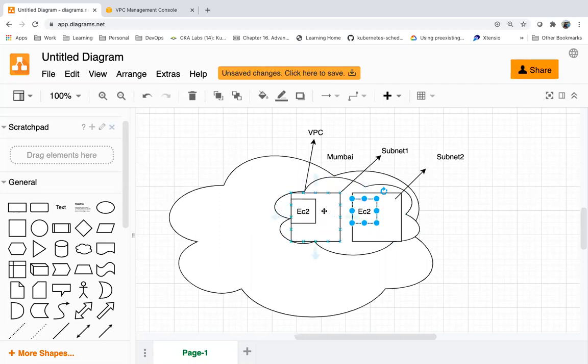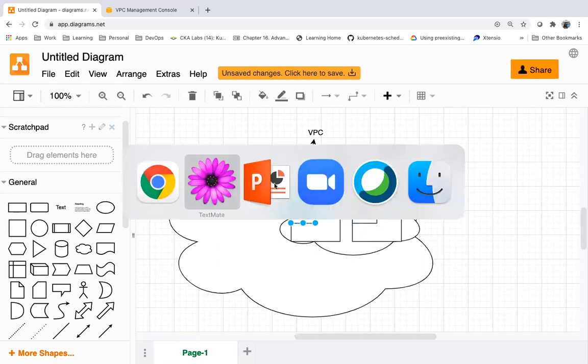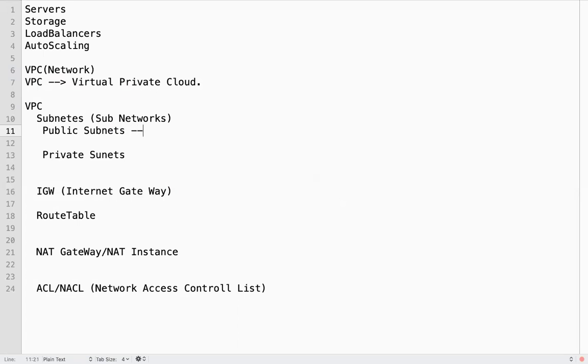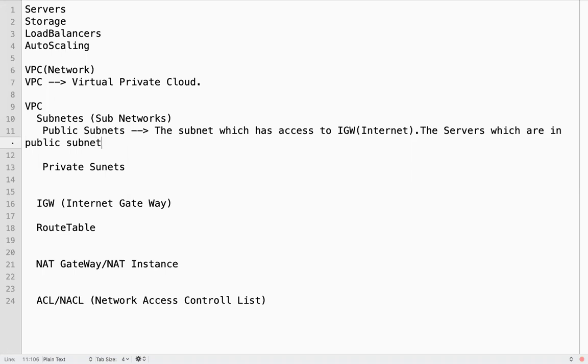If we create a server in a public subnet, the subnet which has access to IGW, basically internet, the servers which are in public subnet will have access to the internet to and from.